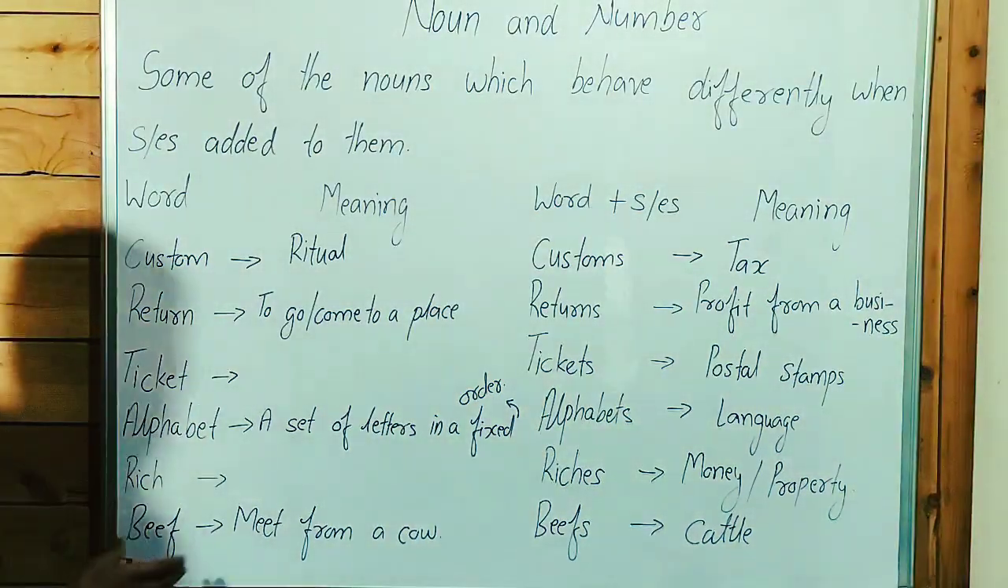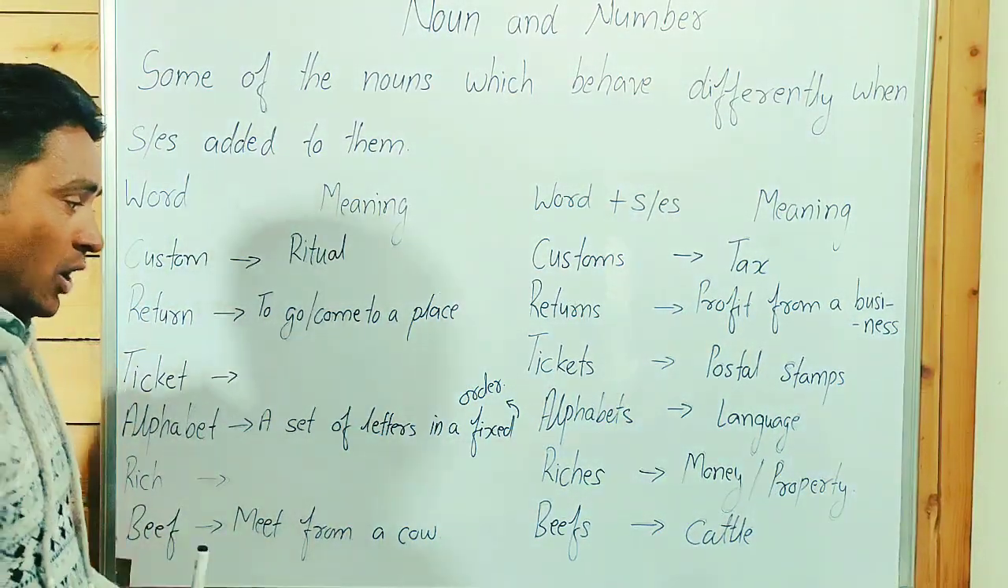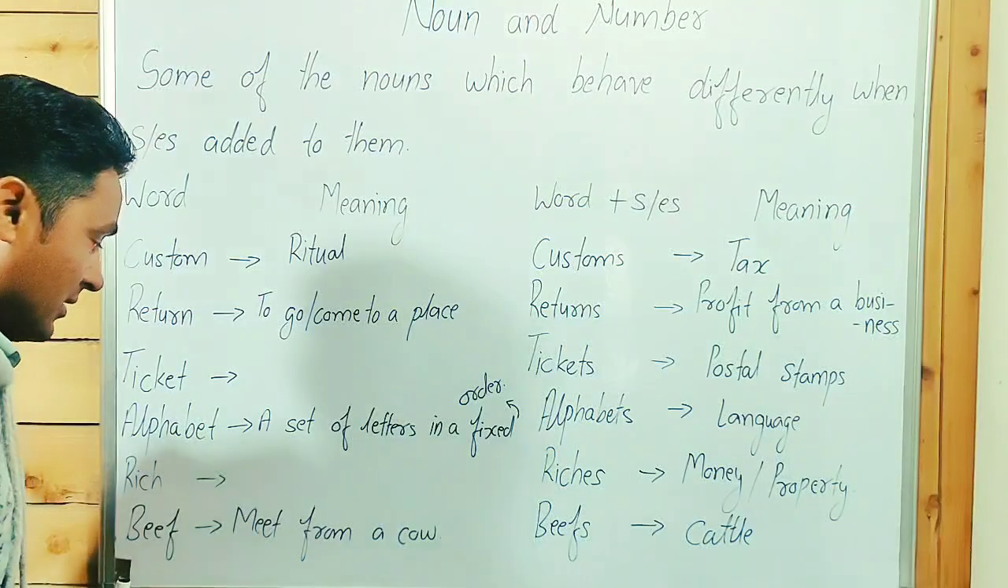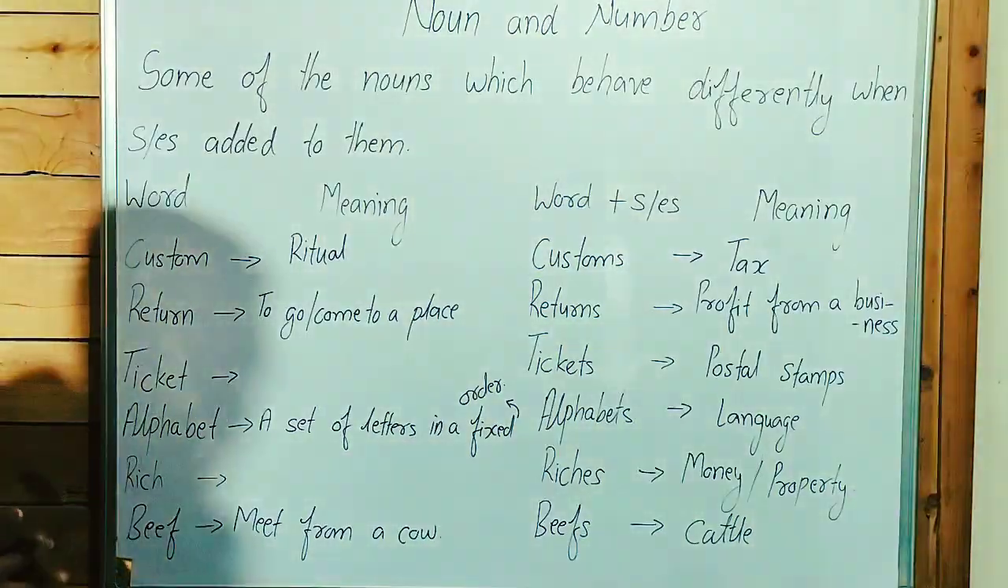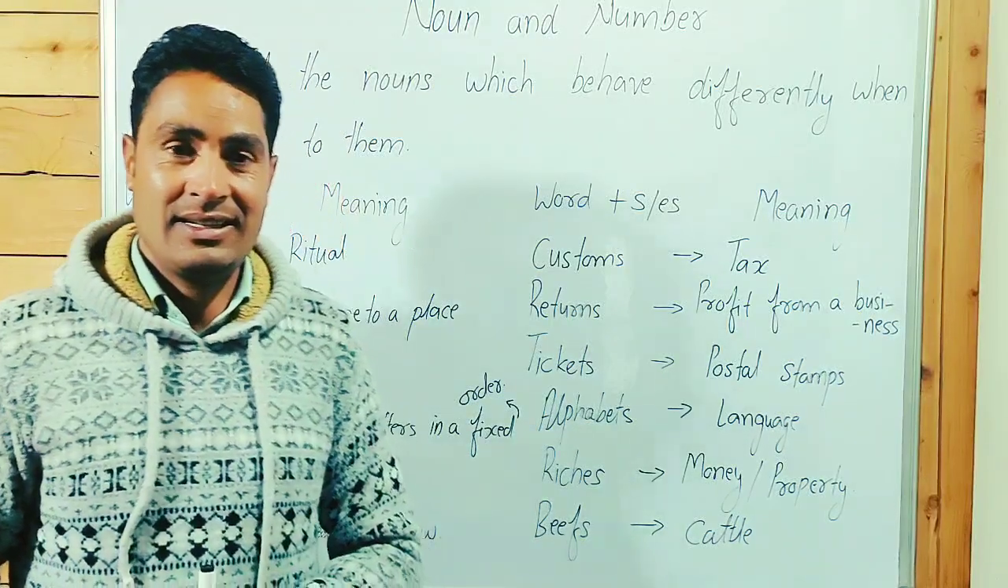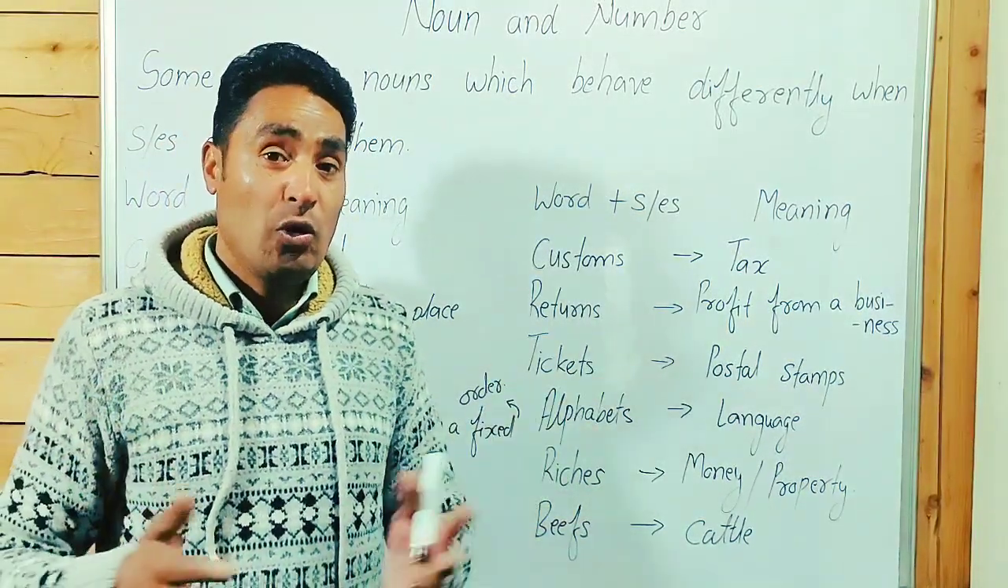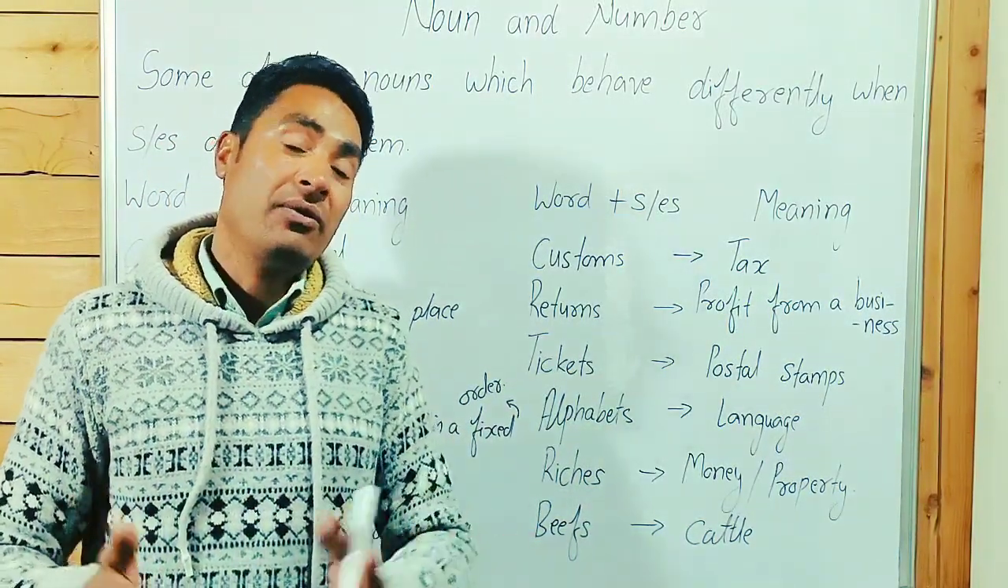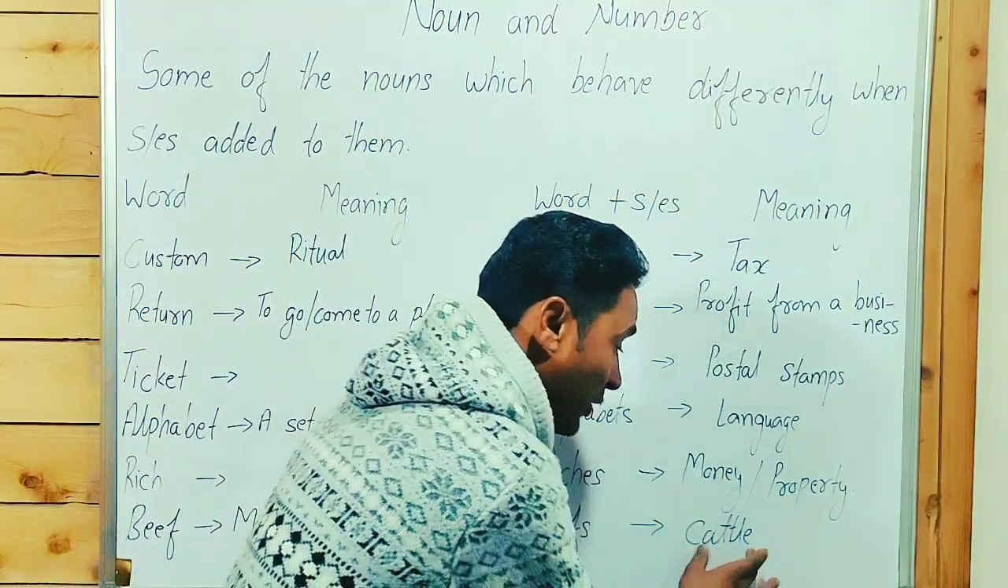Beef, guys, point to be noted, is meat from a cow. When we talk about beefs, as you know, meat is an uncountable noun. So beefs means cattle. Cattle, a group of male and female cows.